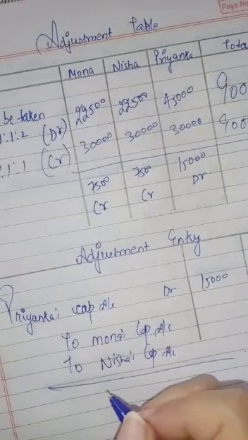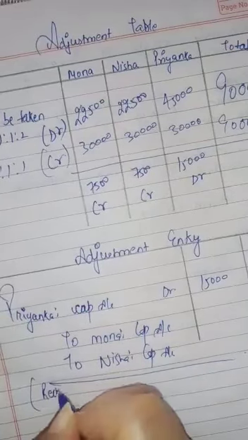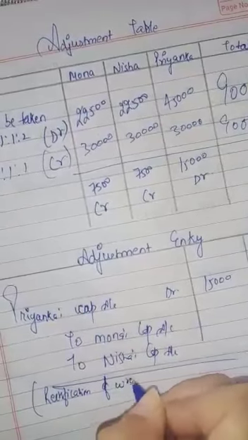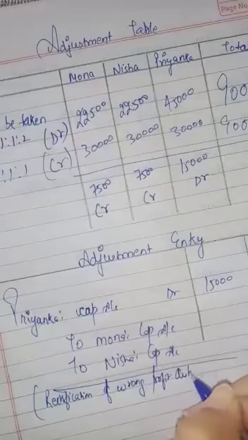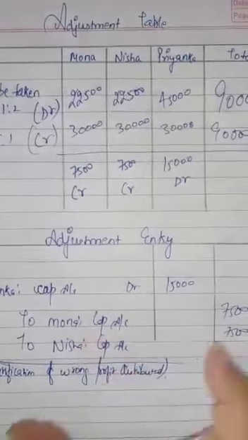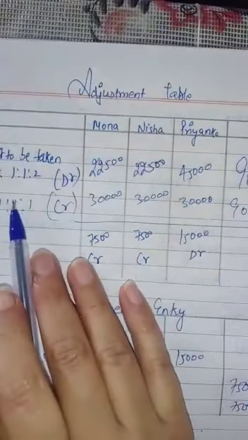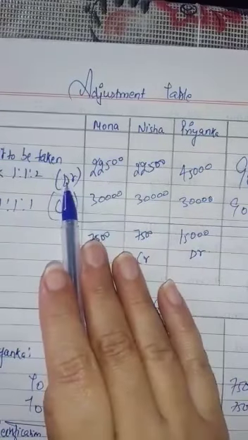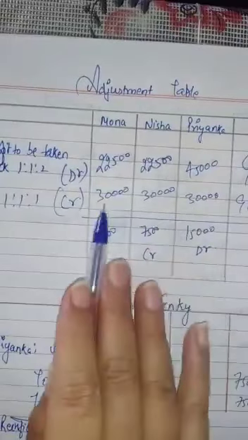Profit distributed in wrong ratio, now rectified. Rectification of wrong profit distributed. So this was the question. We have distributed the profits in the ratio 1:2. We will take it back. We will debit it. Now we have to distribute the profit in the ratio 1:1:1, 30-30-30.